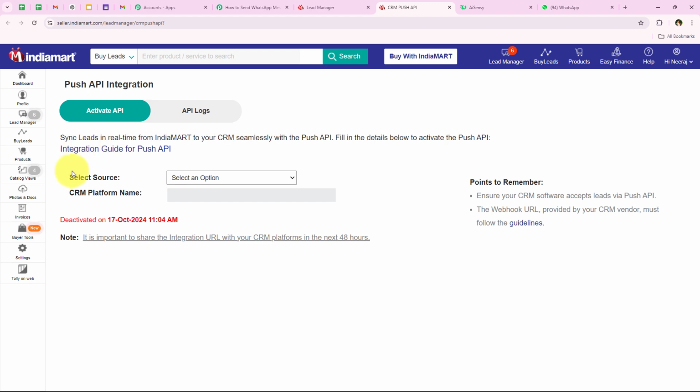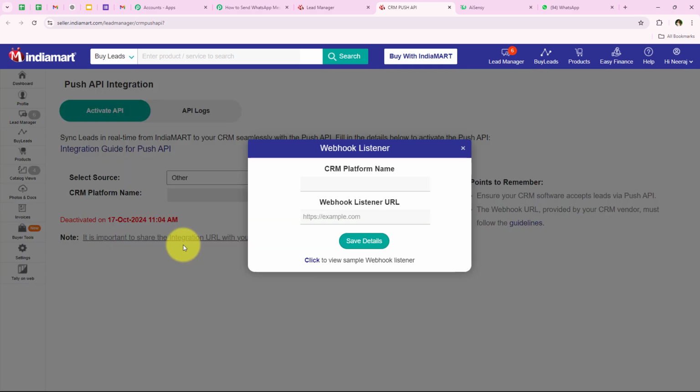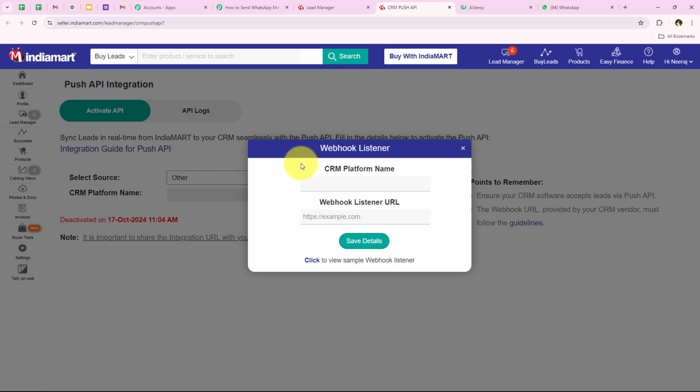As soon as we open the Push API, you can see that it is asking me to select the source and the CRM platform name. Here it says choose Other in the select source option. So yes, we are going to do the same. I'm going to select the source as Other, and again it is asking me for the CRM platform name. It says enter Pabbly Connect in the CRM platform name, so we're going to do the same.